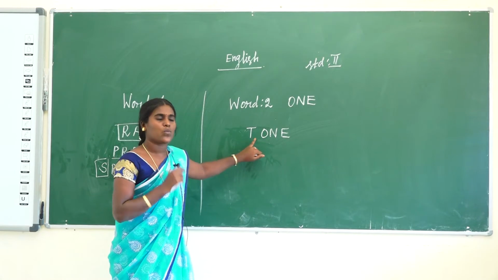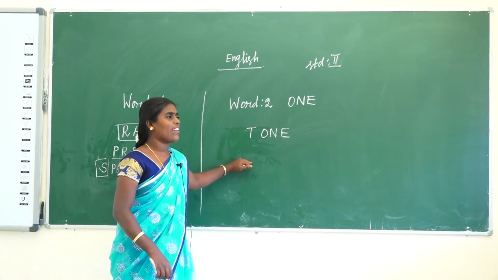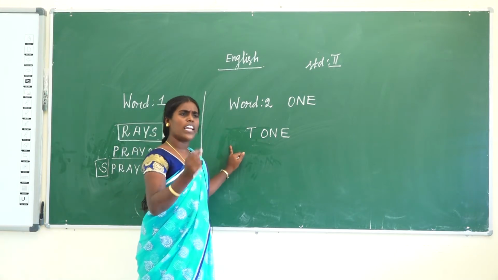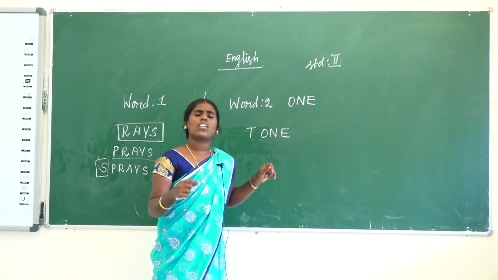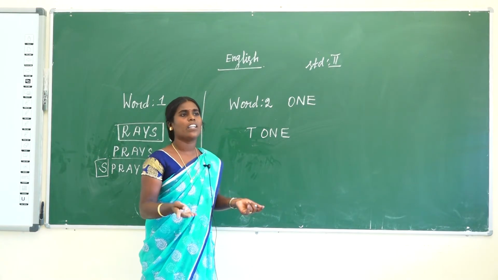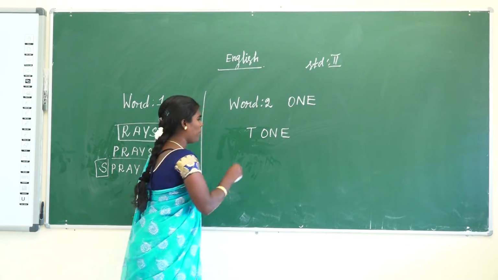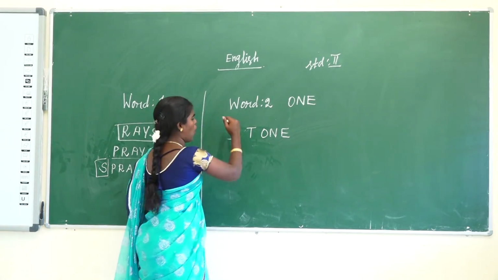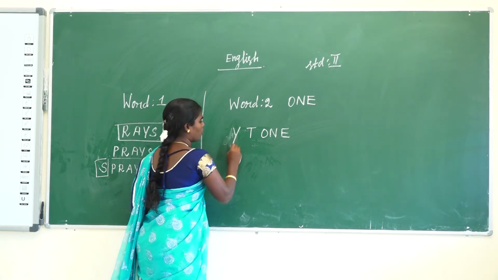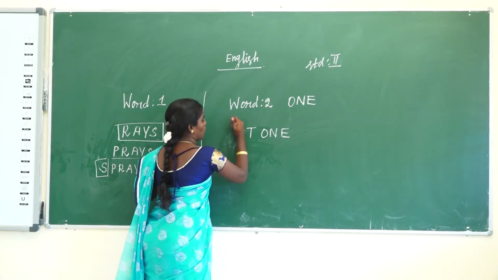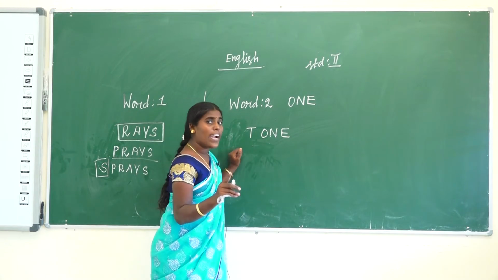Okay. So next we get another word from tone. What letter is added to get a new word? P. P tone. Any word there? No. Then Y tone. Any word there? No. So what letter did you add?